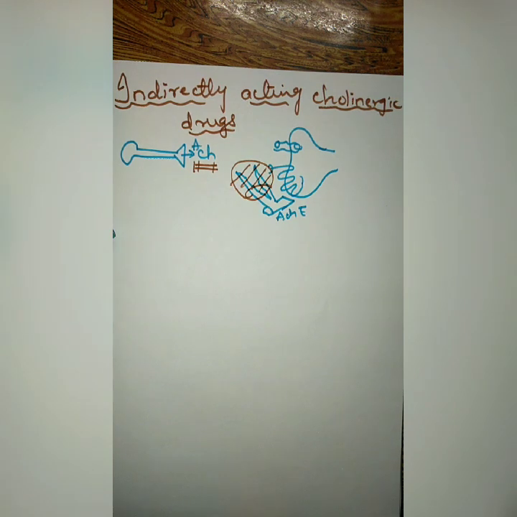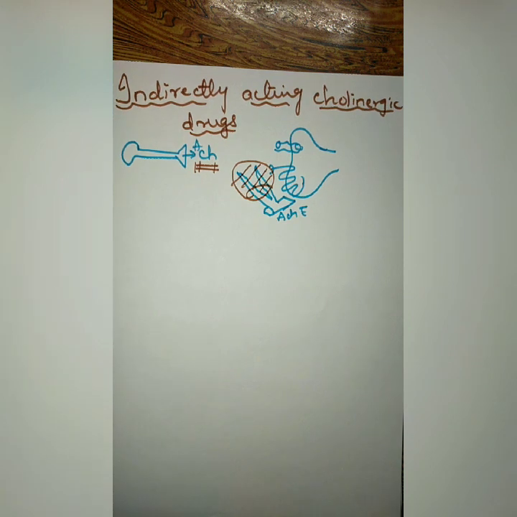These agents, or the anticholinesterases, inhibit acetylcholinesterase, protect acetylcholine from hydrolysis, and thereby produce cholinergic effects. Additionally, a few indirectly acting agents also have some actions directly on the cholinergic receptors. So that is a brief introduction to the indirectly acting cholinergic drugs.